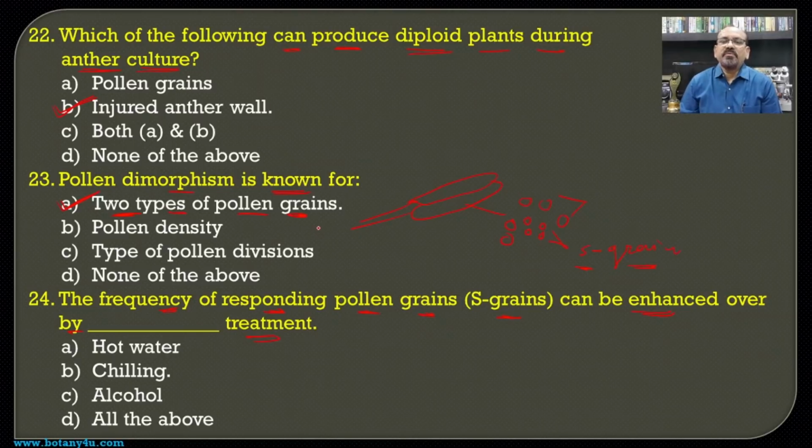Means if we want to increase the frequency of responding pollen grains, that is the S grains, then there is a need of the chilling treatment, so that all the pollen grains or the S grains can respond to the culture, multiply, and develop into haploid plants.